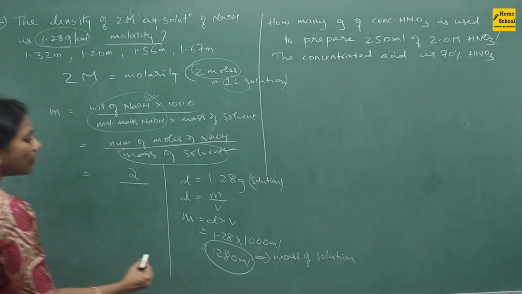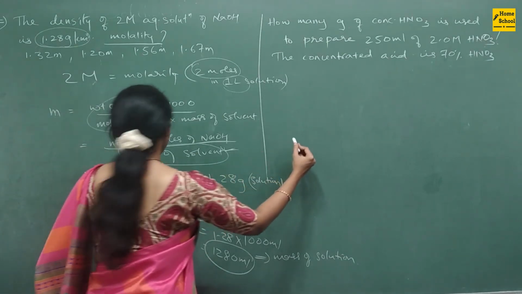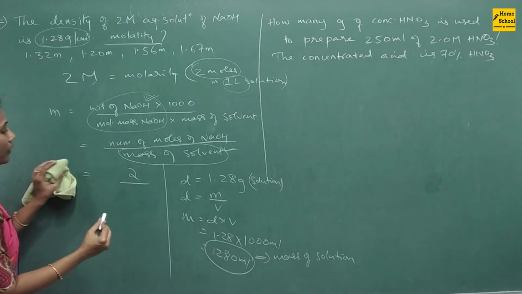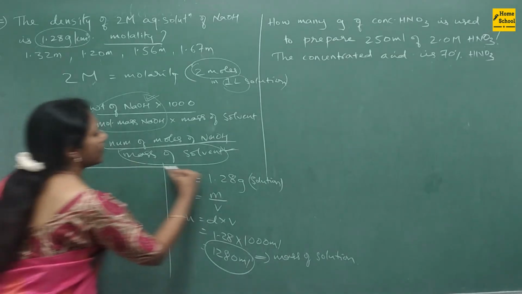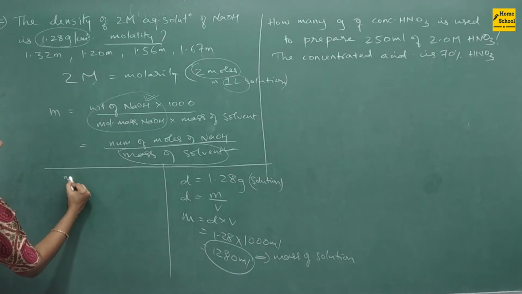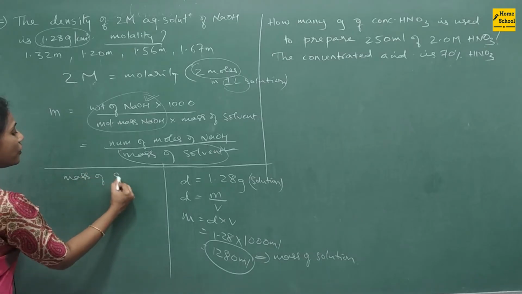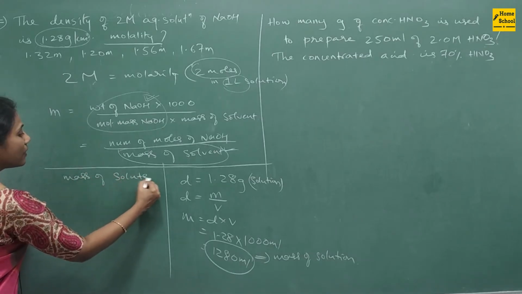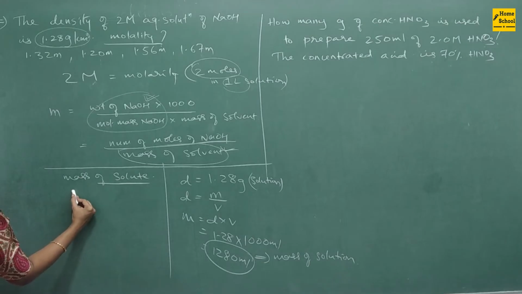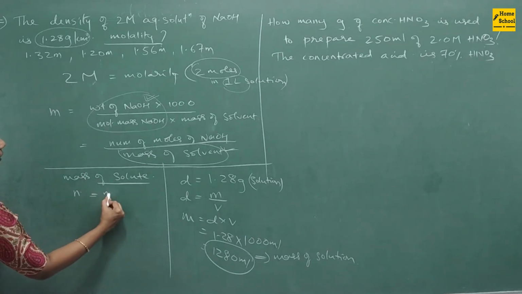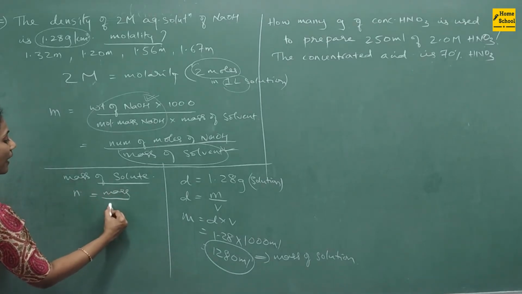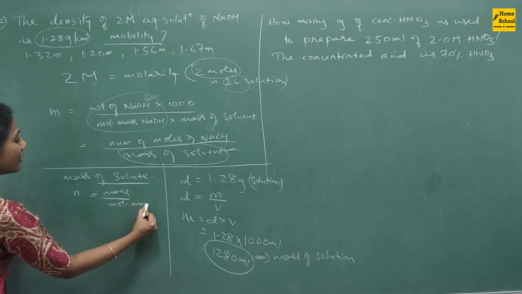And now what is the mass of solute here? Let me find the solute. We know number of moles is equal to mass divided by molar mass, right?